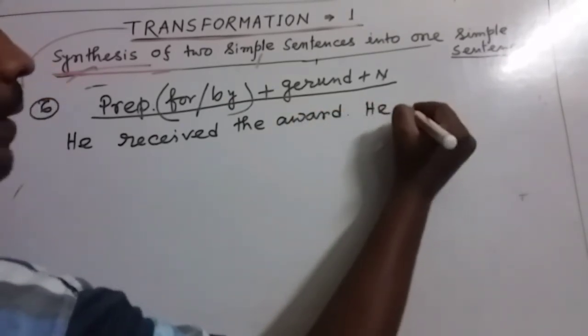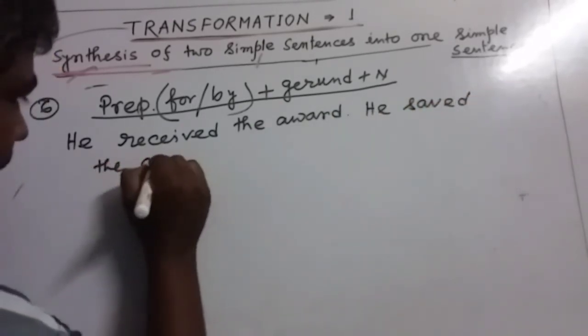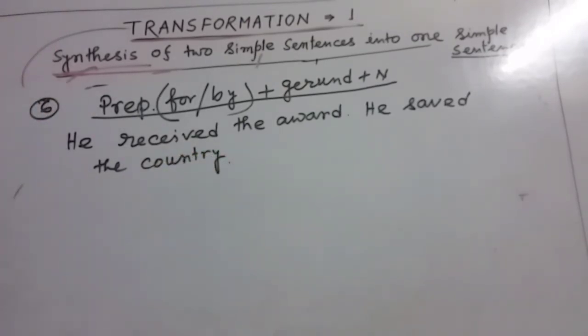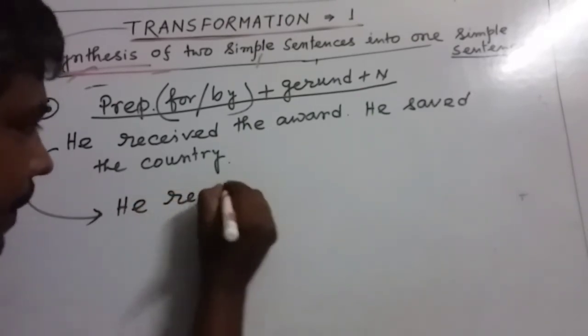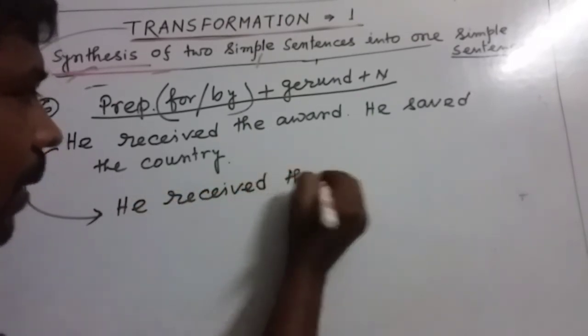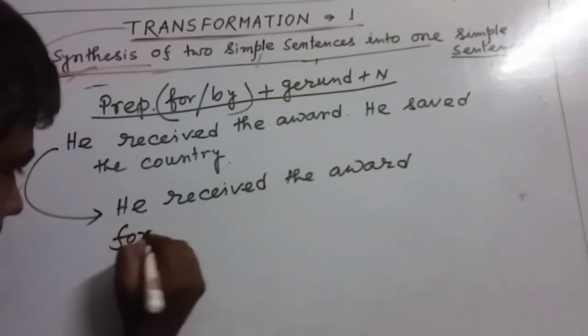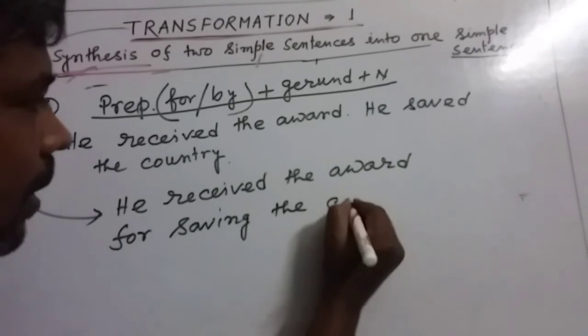He saved the country. So two simple sentences are there. He received the award, this is the first one, and he saved the country, this is the second one. My dear friends, we can rewrite this sentence in this way. He received the award for saving the country.